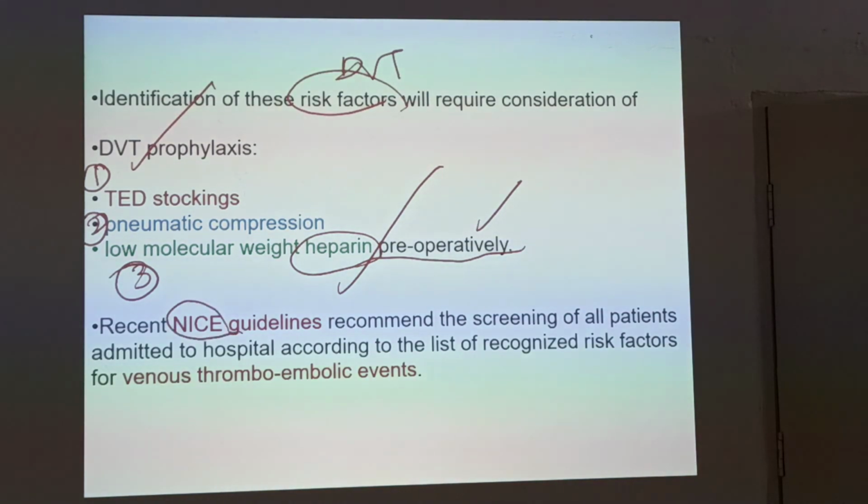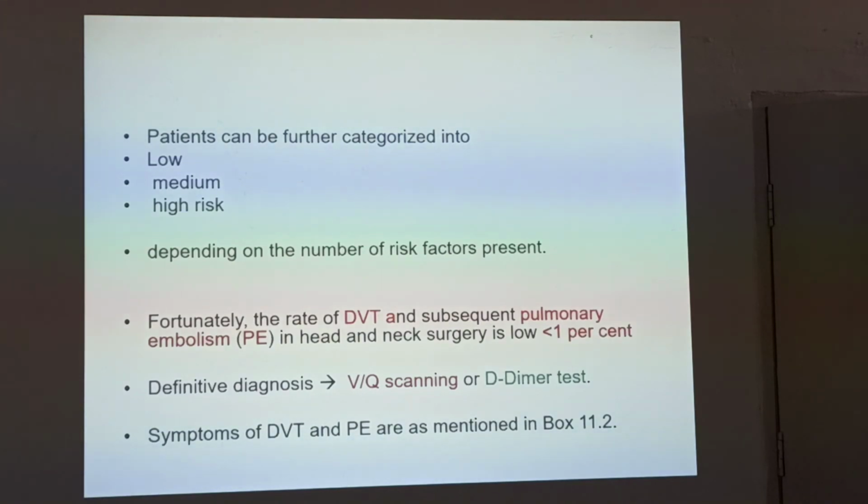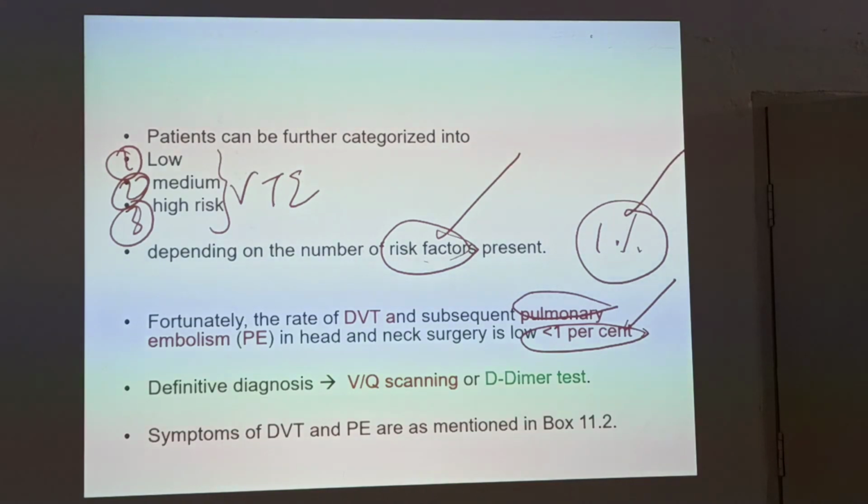According to NICE guidelines, all patients admitted to hospital should be screened with a list of recognized risk factors for venous thromboembolic events. Very important, keep in mind venous thromboembolism. Patients can be classified into low risk, medium risk and high risk for venous thromboembolism, based on the number of risk factors present. Pulmonary embolism in head and neck surgery is as low as less than 1%. The chance of DVT in head and neck surgery is also about 1%. You should keep it in mind.